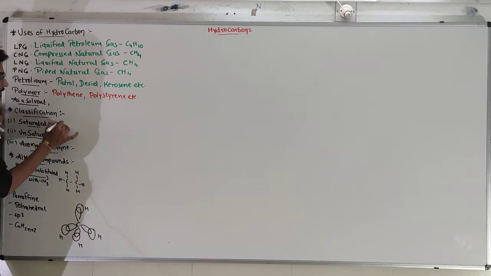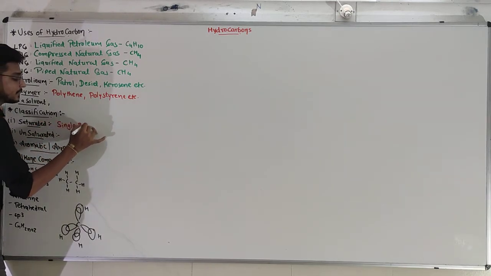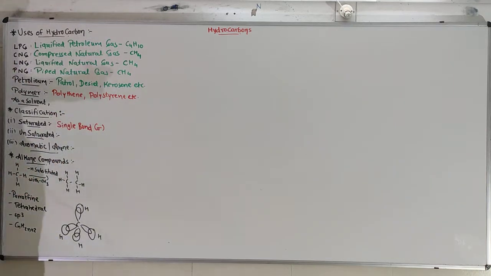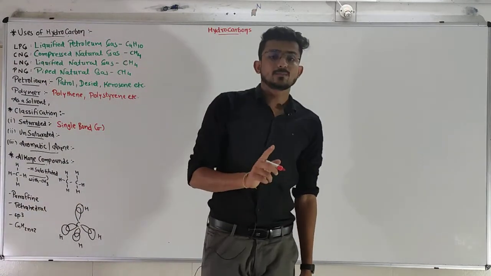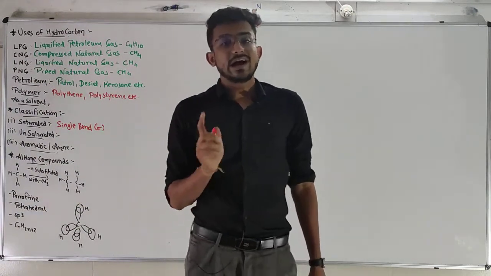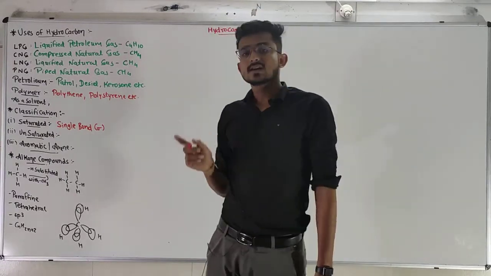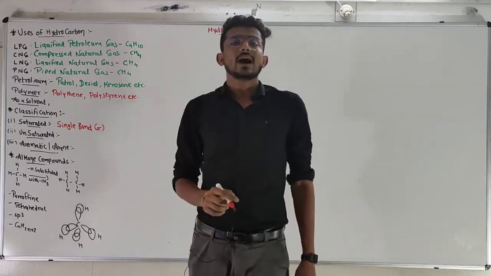We know that compounds with only single bonds, or sigma bonds, are known as saturated hydrocarbons. And in that category, only one particular series has been attained, and that is alkane. Alkane is the only homologous series which is available for the saturated hydrocarbons.